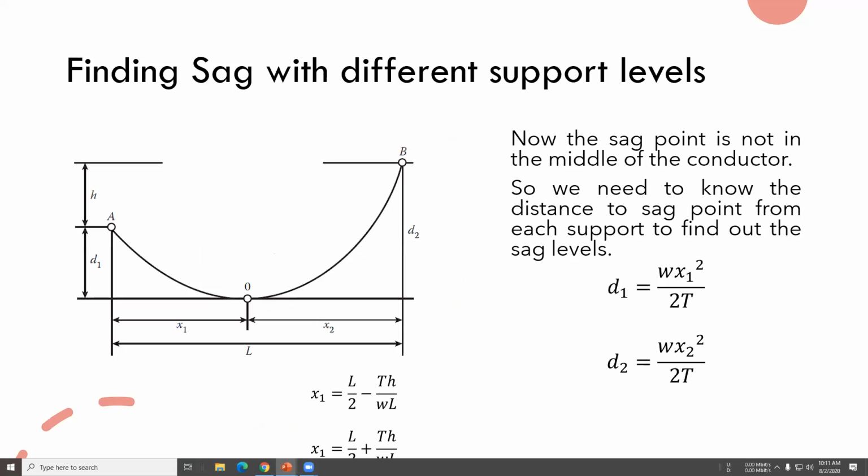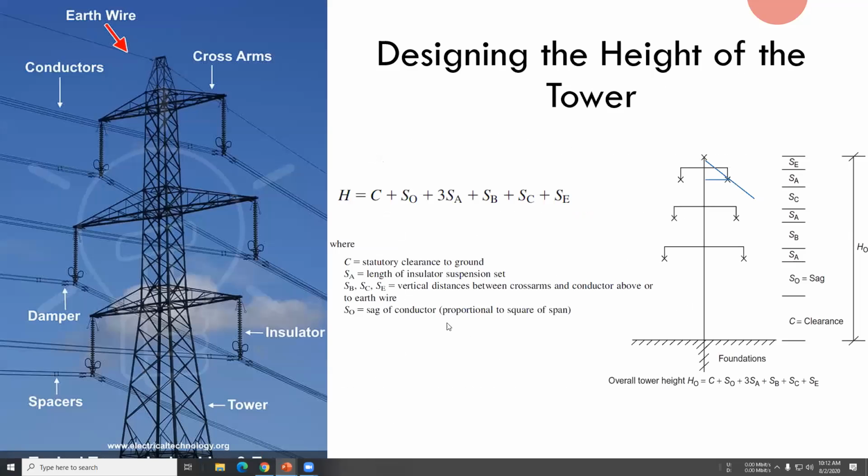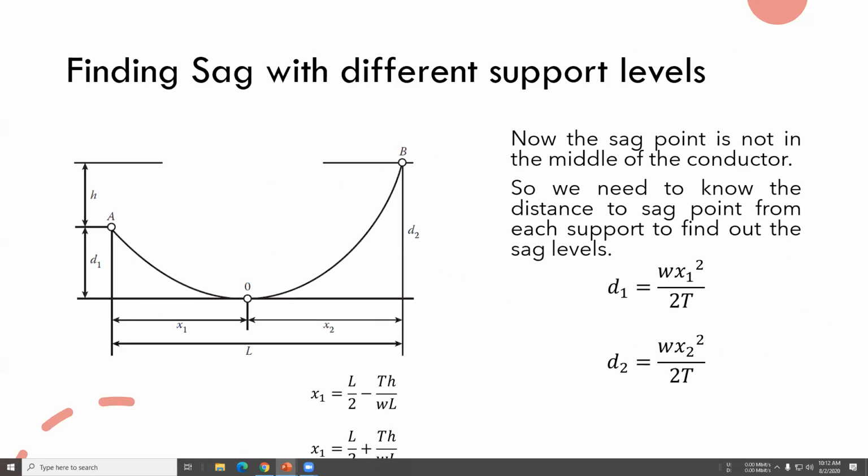Now we are coming to the finding of sag for different support levels. For this, the equations are a bit different, but actually not very difficult. We are going to derive these equations from the equation we learned for sag, mainly from this equation. Let's derive them, because these things are very easy to derive. Okay.